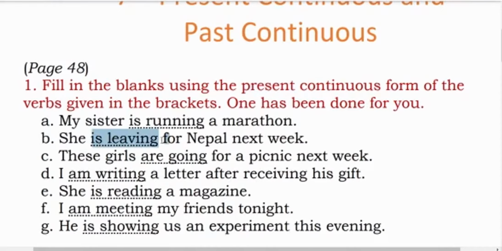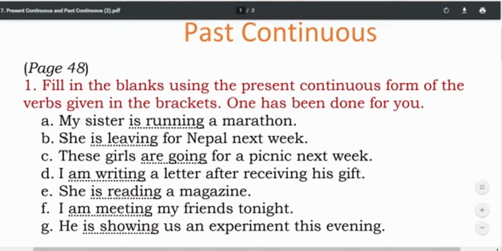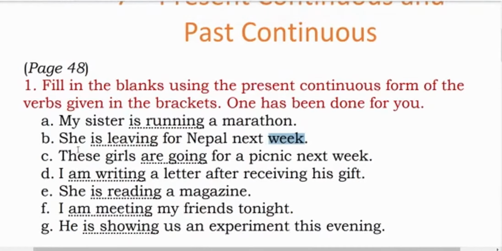She is leaving for Nepal next week. Let me take you back to this one. As you can see over here, to talk about a fixed plan in the near future. Over here, she is leaving for Nepal next week. We are not talking about next year, we are just talking about next week. That means this girl is leaving for Nepal in a few days' time. Next, these girls are going for a picnic next week. Same like question B. Since we have next week, we will be using are going.